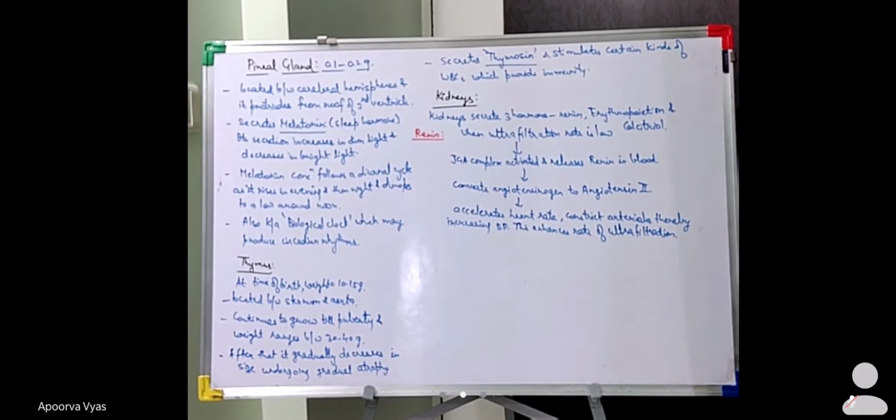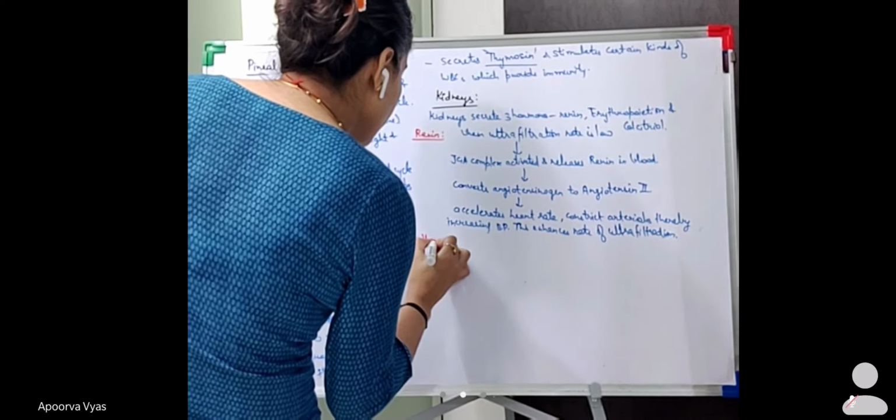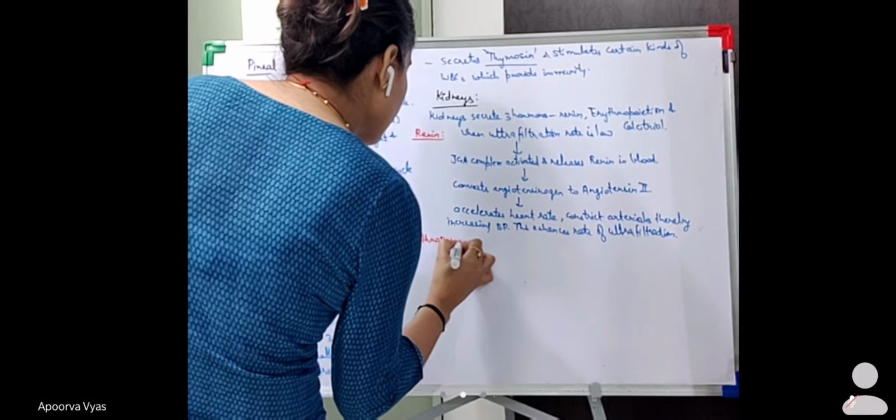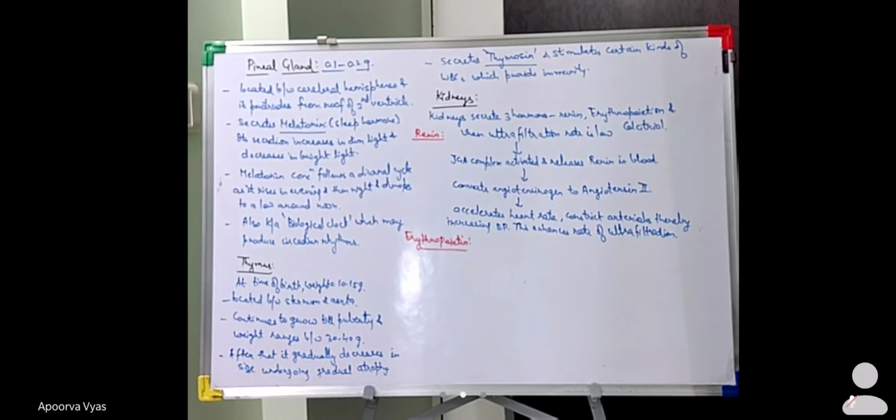Your next hormone is erythropoietin. So what is this erythropoietin going to do? Under the condition of oxygen shortage, when hypoxic conditions are created in the body, the kidney cells will release this erythropoietin.